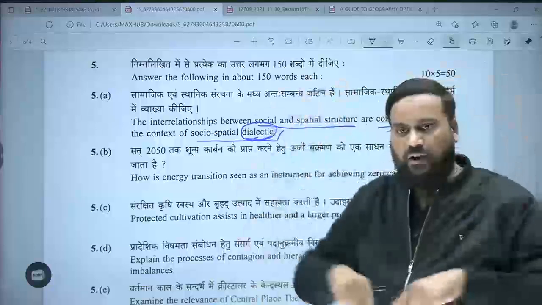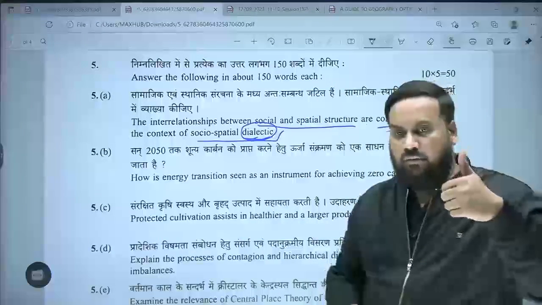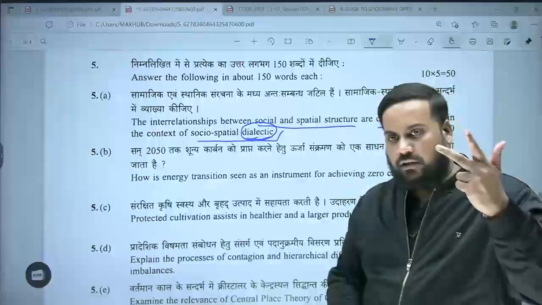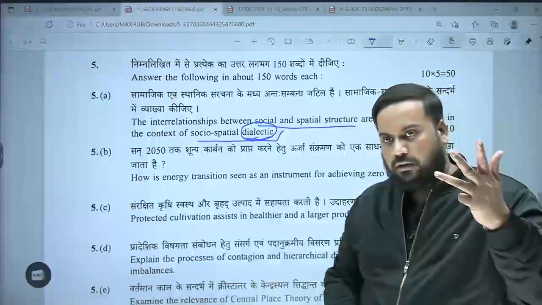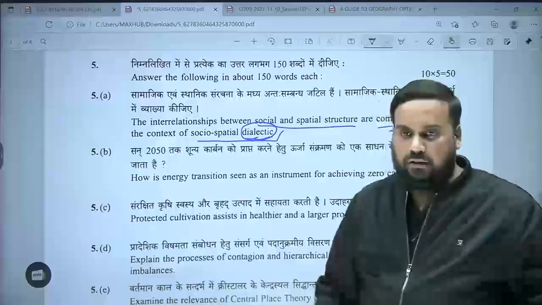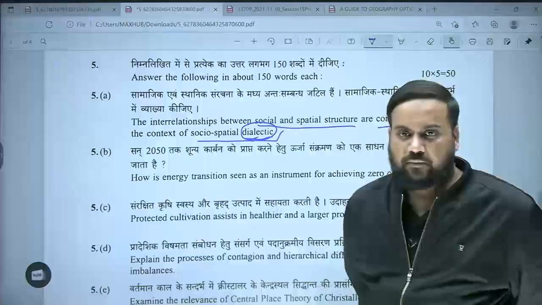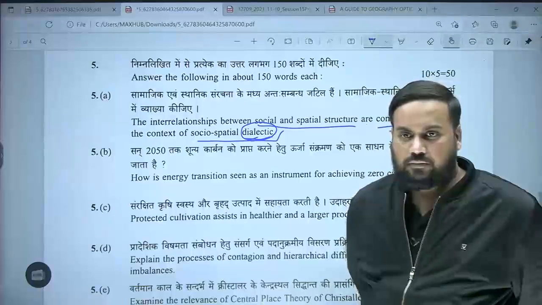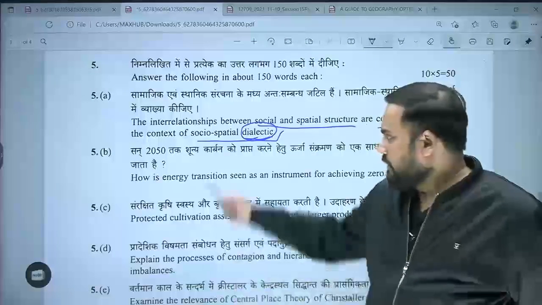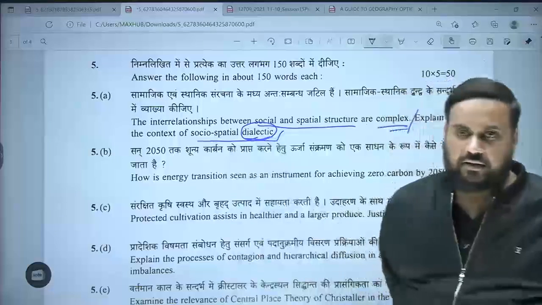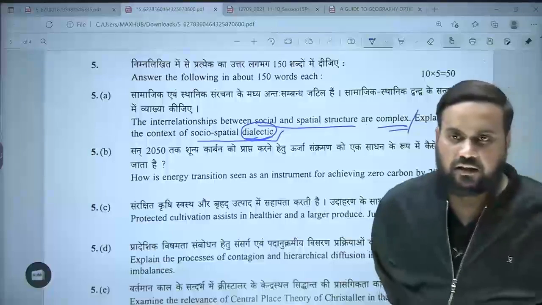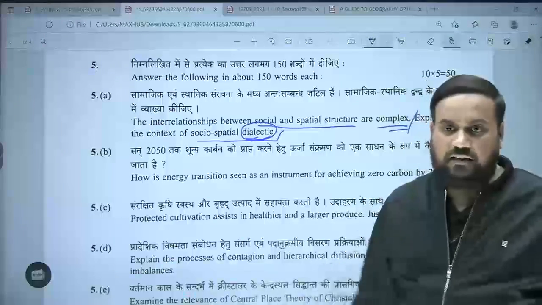Remember, I drew a diagram of a structure where we talked about environmental structure, political, economic, cultural and psychological, and how they were interlinked to each other, making the relationship very complex? Yes or no? Now, when I have reminded you, read the statement, and don't you think that statement is talking along similar lines? Just explain what we did in the class with examples, and it will fetch you very decent marks.